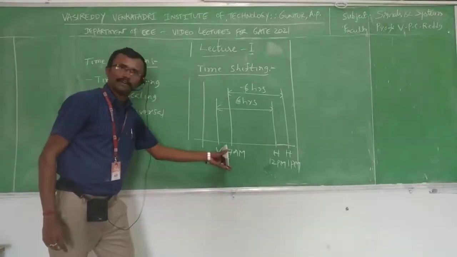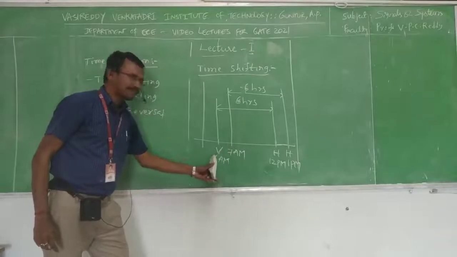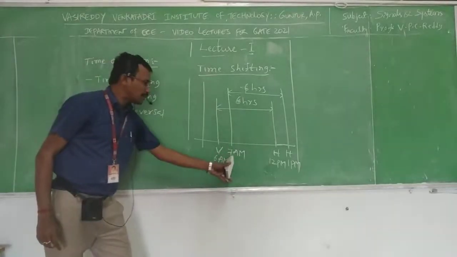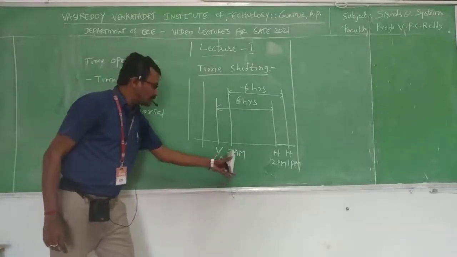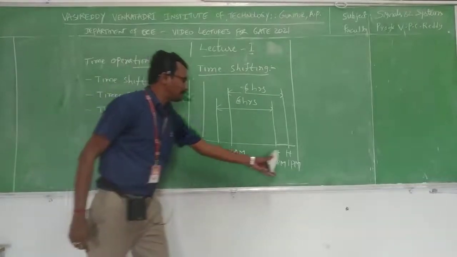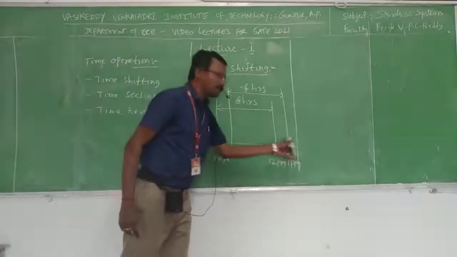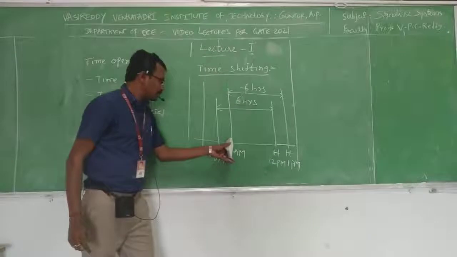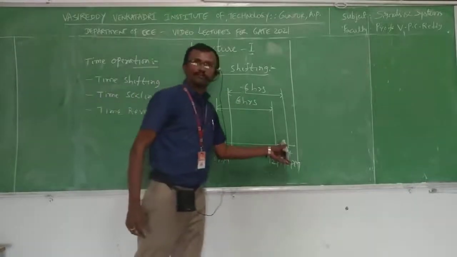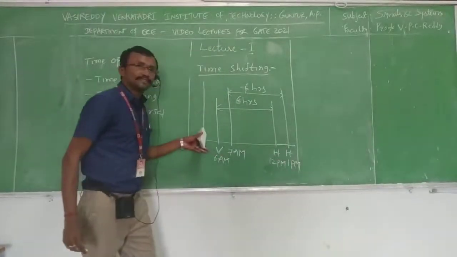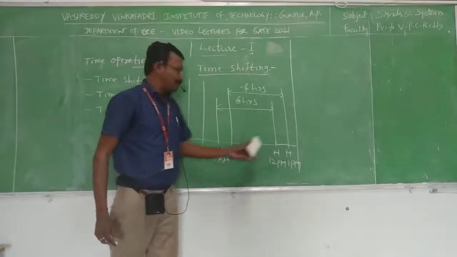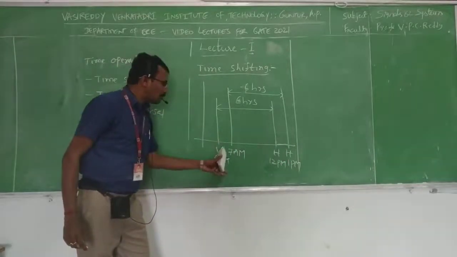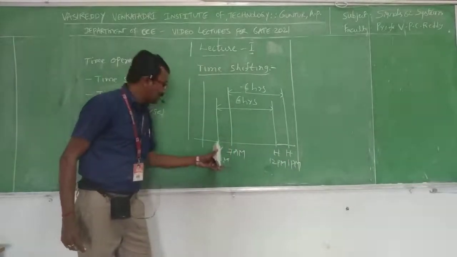What is the delay amount here? 1 hour. What is the original amount here? 6 a.m. For that we have to add 1 more hour. So we start at 7 and reach by 1. At the source there is a 1 hour delay, at the destination also a 1 hour delay. So this is called time delay. For time delay we have to add the delay amount to the original amount.